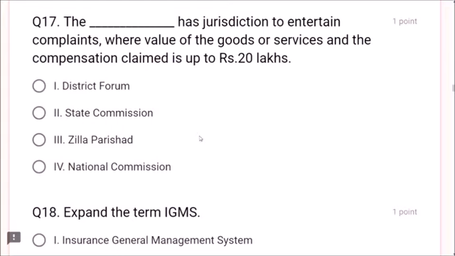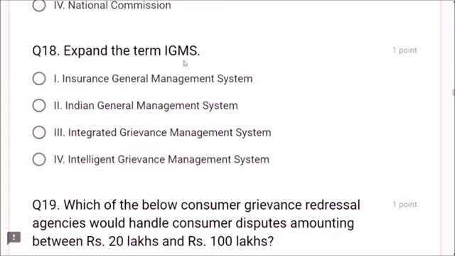Who is that fellow? Where he has to go? District, State, Zilla Parishad, National. District Forum, 20 lakhs, District Forum or Ombudsman. Expand the term IGMS. Just now I said Insurance Indian Integrated Intelligence. Dear friends, Integrated Grievance Management System is IGMS.